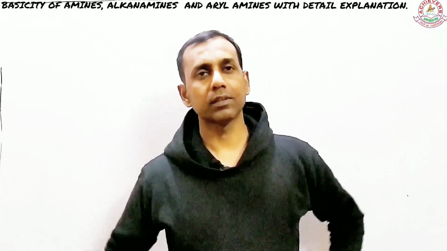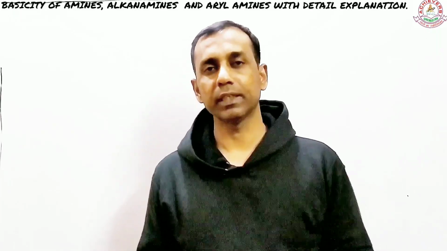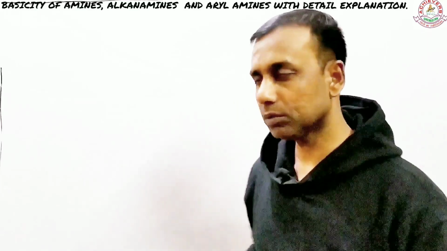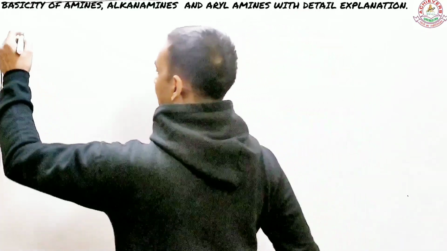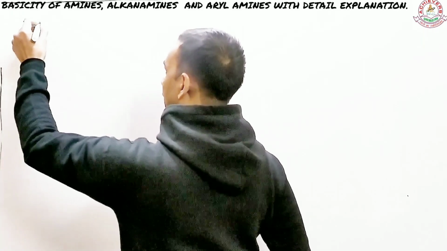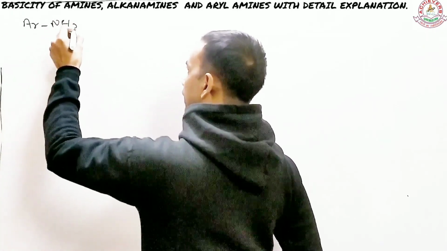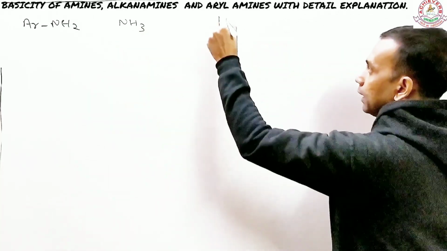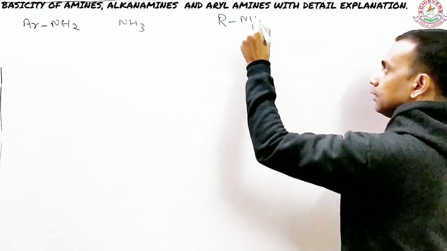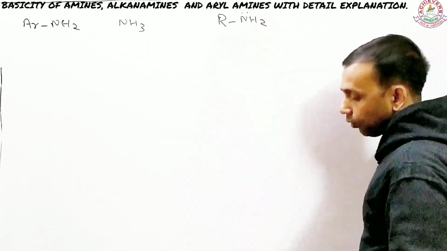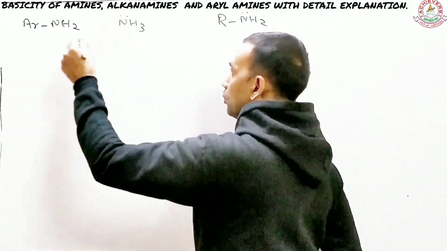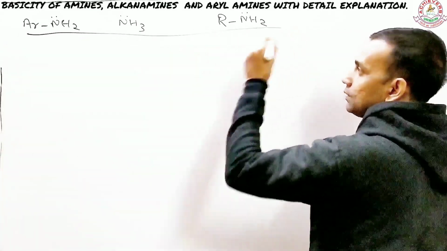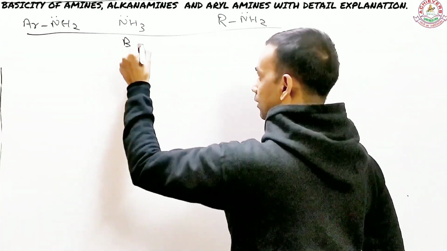This is going to be a basicity comparison between ammonia, alkyl amines and aryl amines. So let's do that very quickly. We have aryl amine here, and then we have ammonia here, and then we have the alkyl amine. What is common in all three is that all of them have a lone pair on the nitrogen, and for that reason, these three are basic in